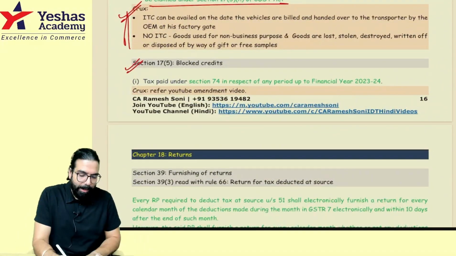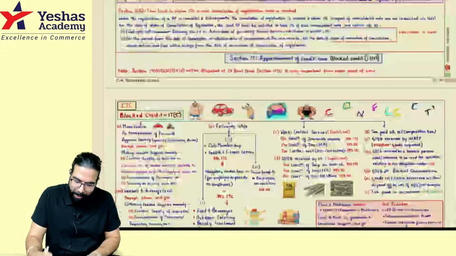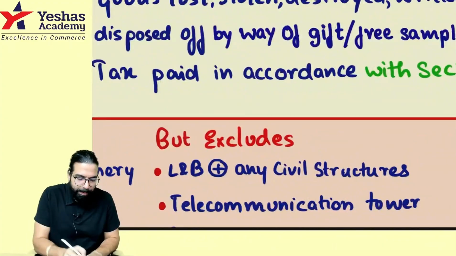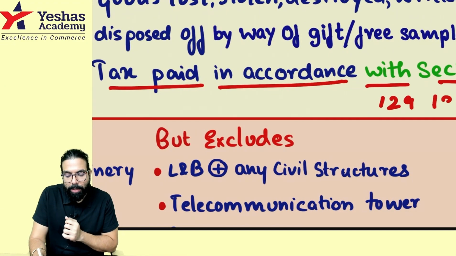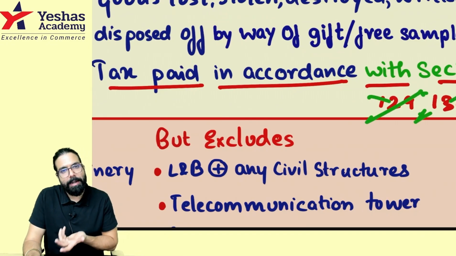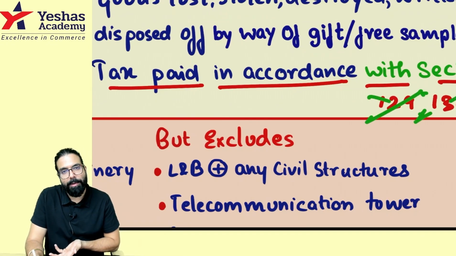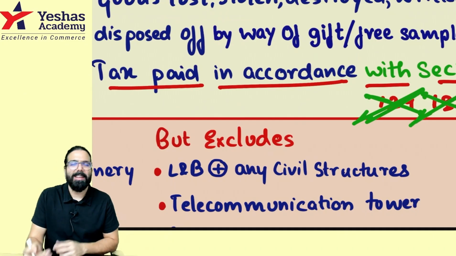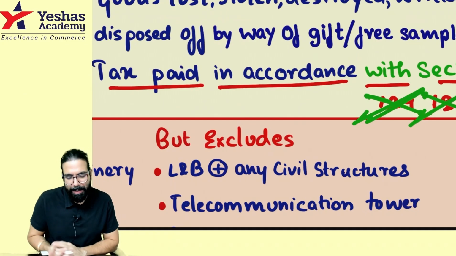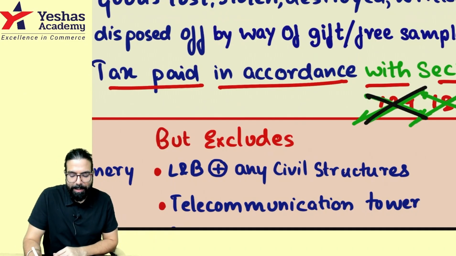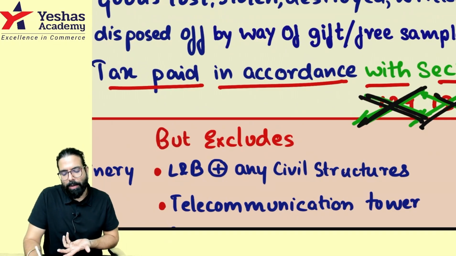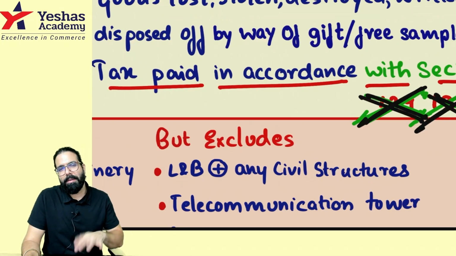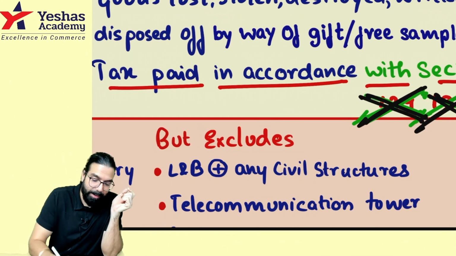Sir, blocked credit, section number 17(5). Here, one minute. Here, tax paid in pursuance of section number 74, 129 and 130 used to be there. 129 and 130 was not a part of intermediate anyway. 74 was also not a part of intermediate. 129 and 130 has been deleted. There is no real amendment for you. At final level this makes sense, but at intermediate, 129 and 130 was never there. And now they have deleted 129, 130. Sir, what does it mean? You will learn in CA Final, nothing in intermediate.